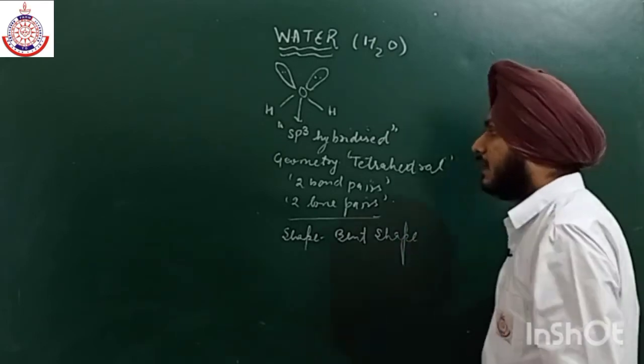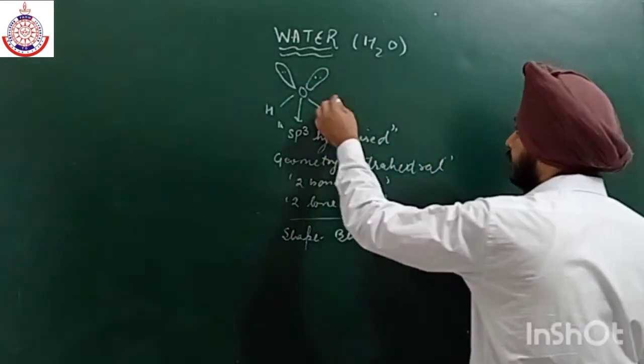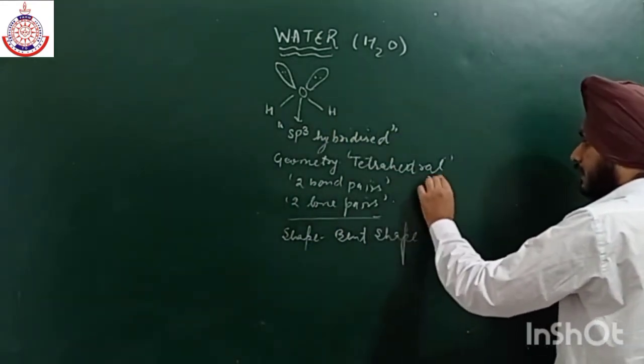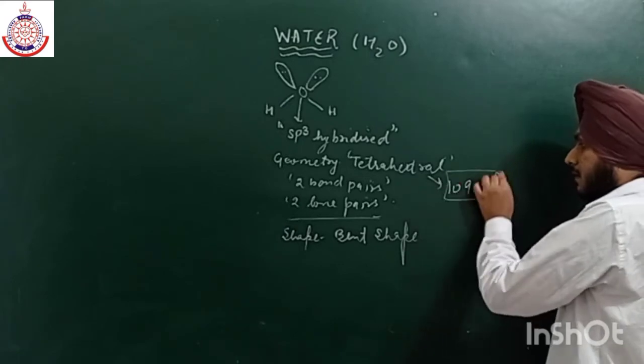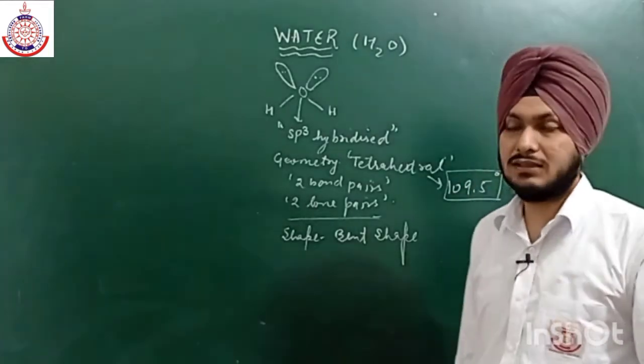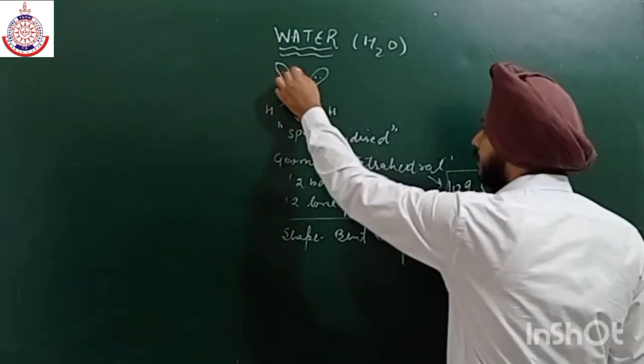The ideal angle of tetrahedral geometry is 109.5 degree. But in this case, the angle becomes smaller due to lone pair repulsions.